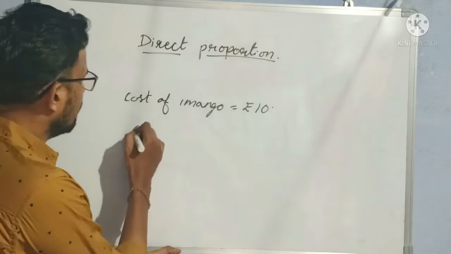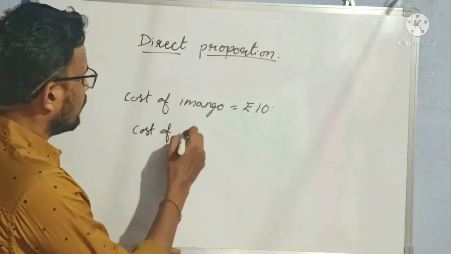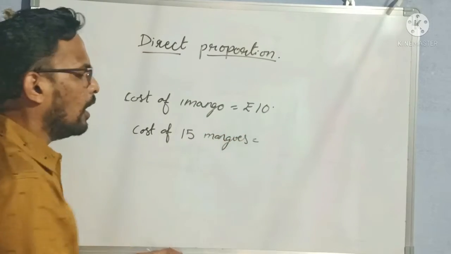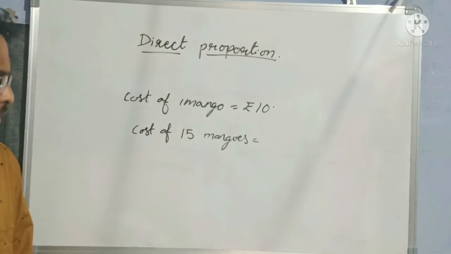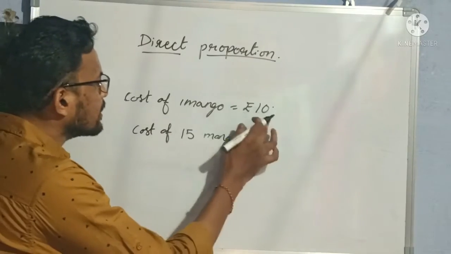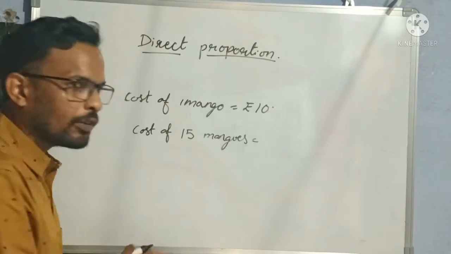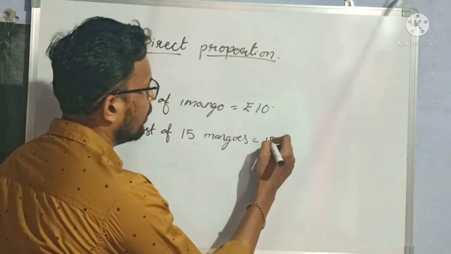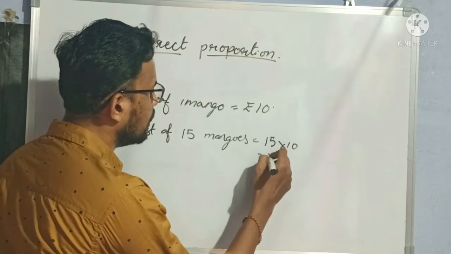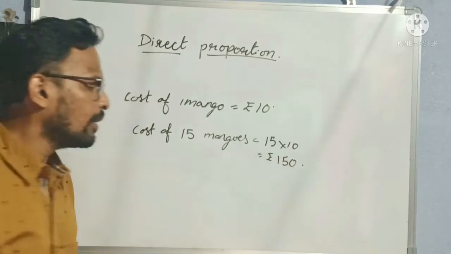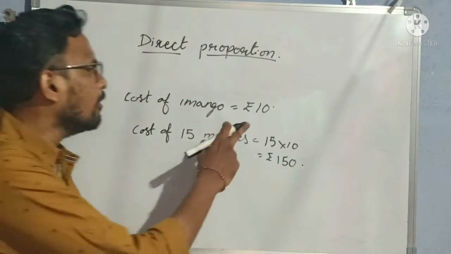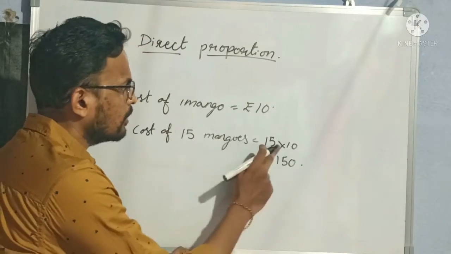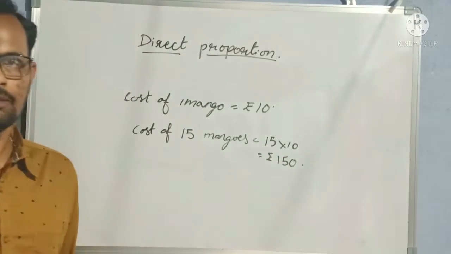I want the cost of 15 mangoes. How can I find it? Already you know, right? When the cost of one quantity is given, to find the cost of more quantities, what we have to do is multiply. So 15 into 10 is rupees 150. Correct? If the cost of one mango is rupees 10, then the cost of 15 mangoes is 15 into 10, which is 150.